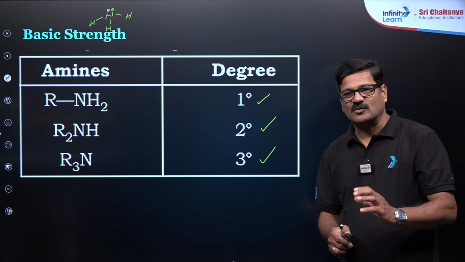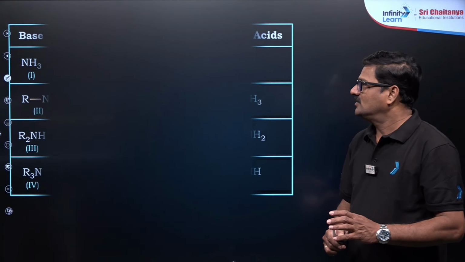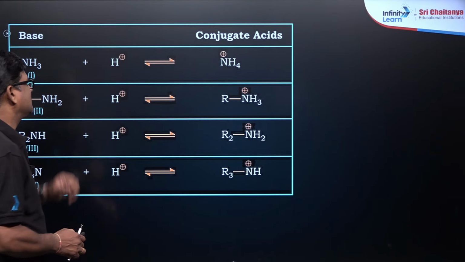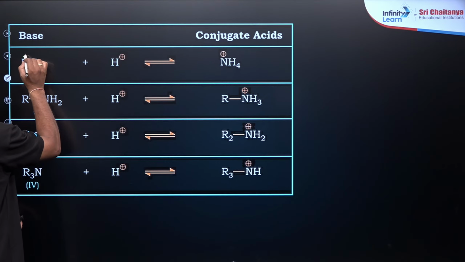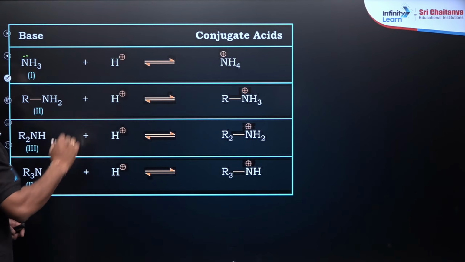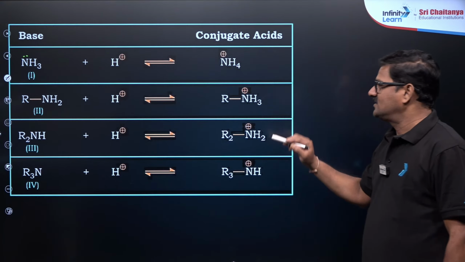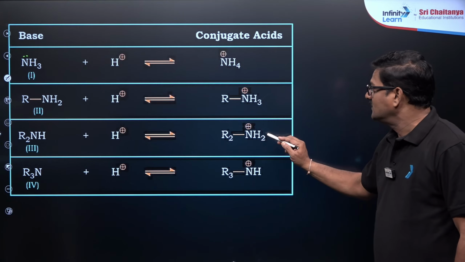Amines are basic because of this lone pair of electrons. A base is an H plus ion acceptor, so ammonia gives NH4 plus, primary amine gives RNH3 plus, and secondary amine gives R2NH2 plus.